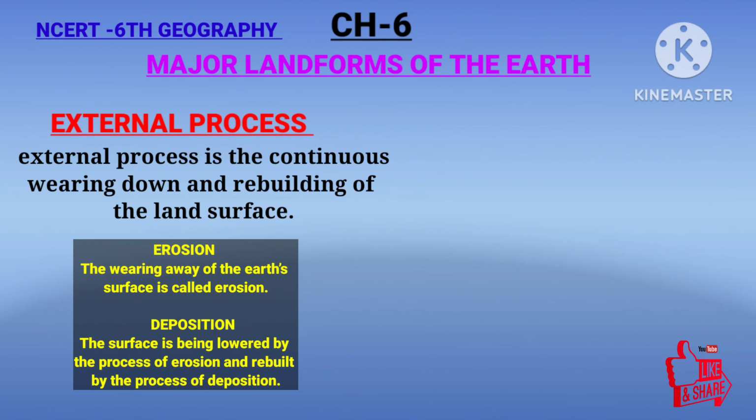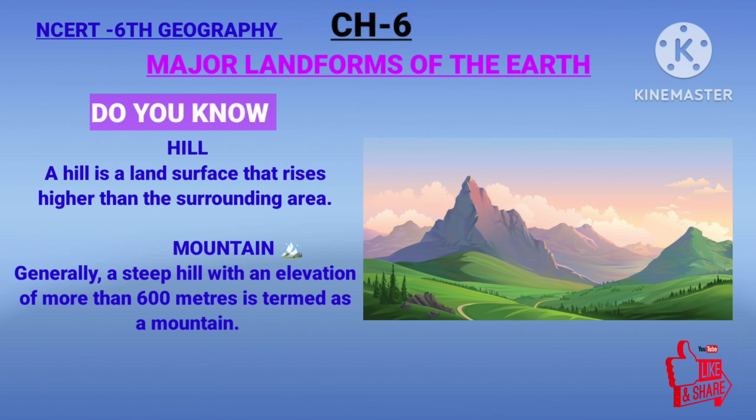What is erosion? The wearing away of the earth's surface is called erosion. And what is deposition? The surface is being lowered by the process of erosion and rebuilt by the process of deposition. So deposition is the process of making the land surface.